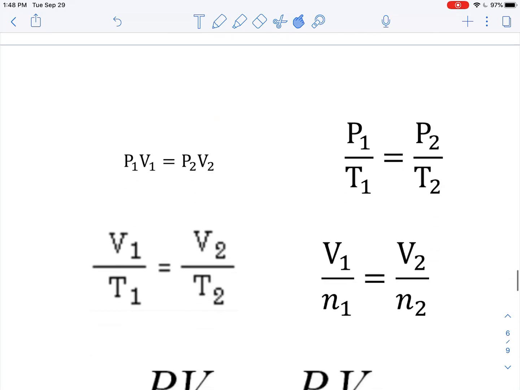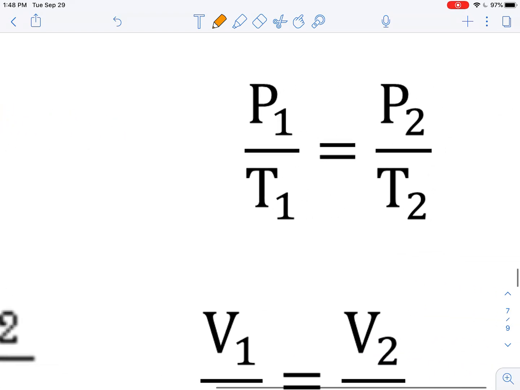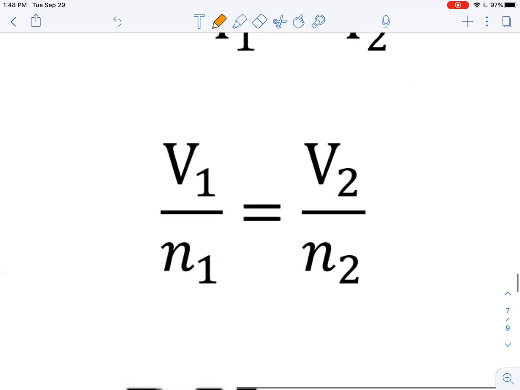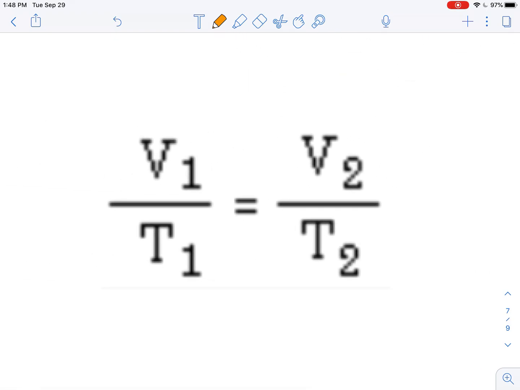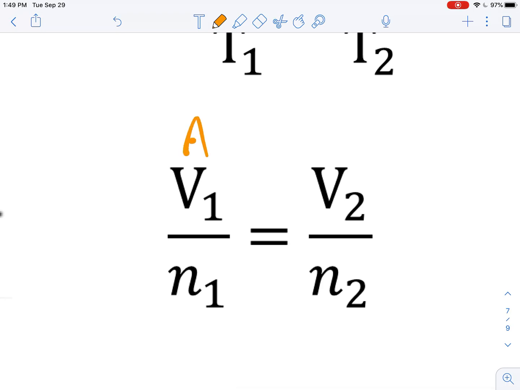All right? So all of these guys then go together, and you have P1 V1 equals P2 V2. That's Boyle's law. And then you've got P1 over T1 equals P2 over T2. That's Gay-Lussac's law. And then you've got V1 over T1 equals V2 over T2. That's Charles's law. And then this guy over here is Avogadro's law.